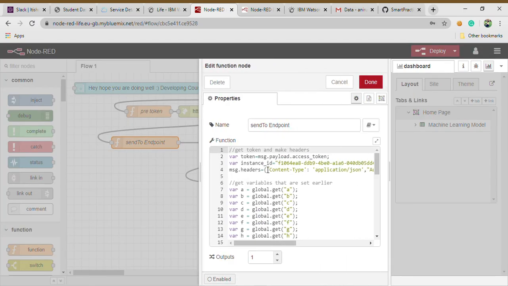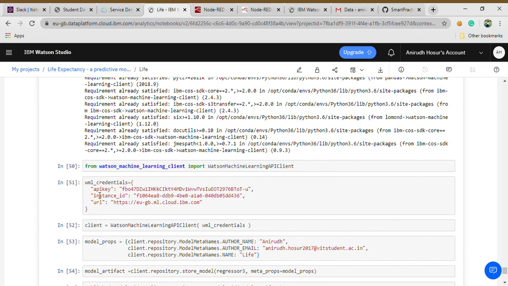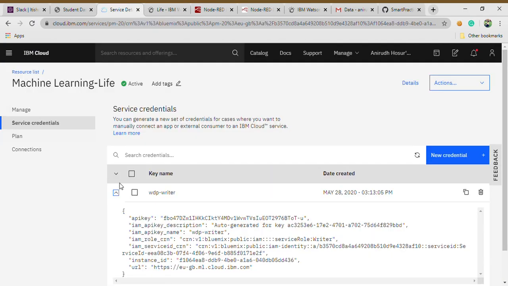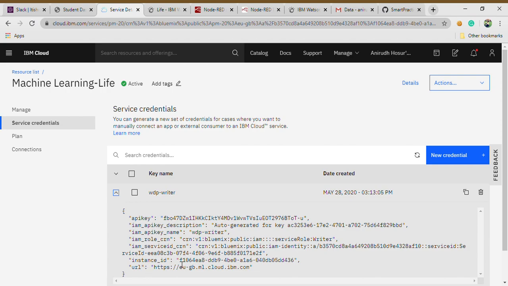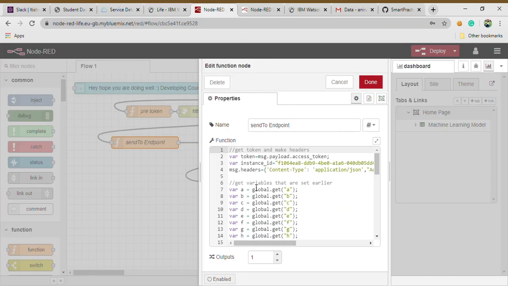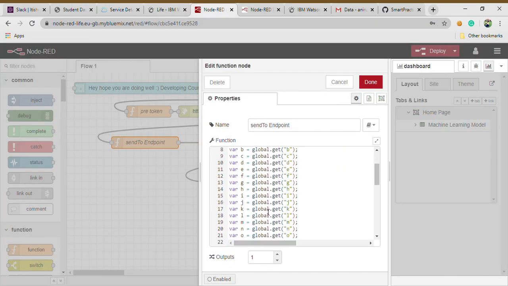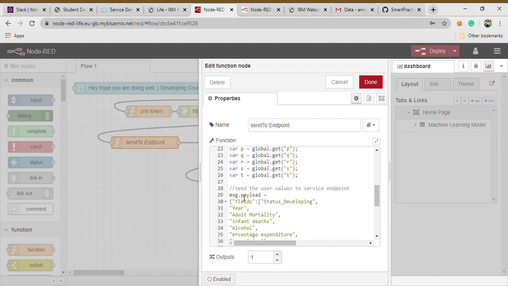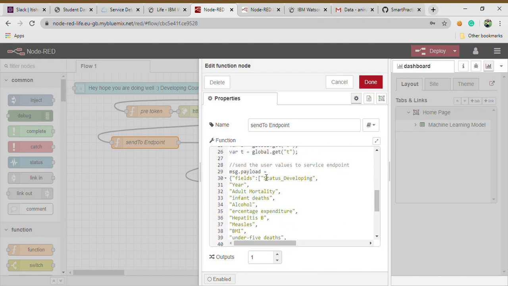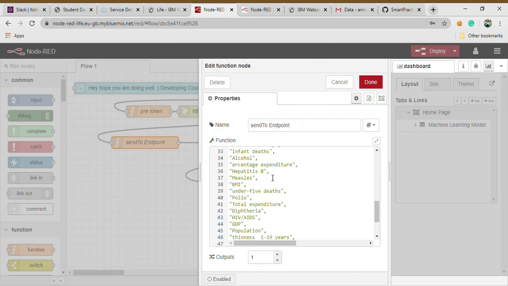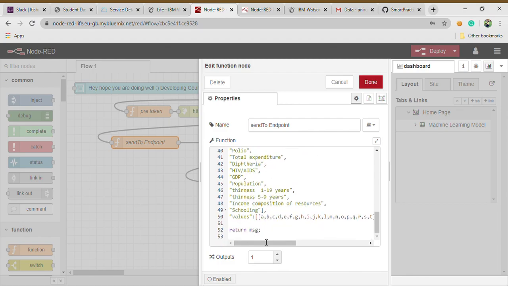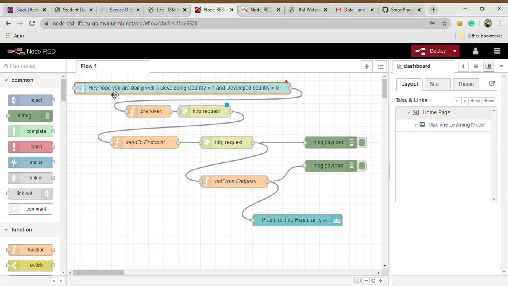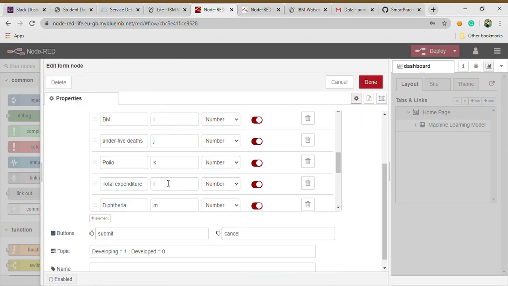Here the variable instance ID, variable instance ID. All three are the same again. This just helps in connecting. Here are all our independent variables with their values. These values A, B, C, D, E, F, all the way till T, are what we have here in our home page. A, B, C, D, all the way till T.